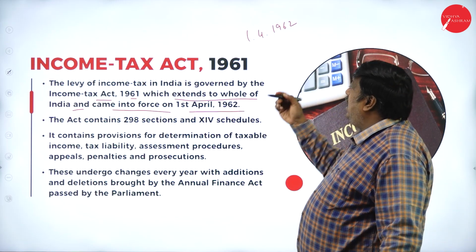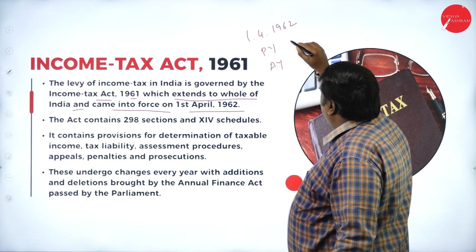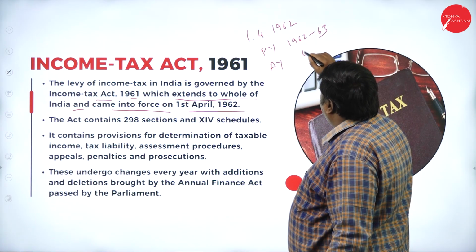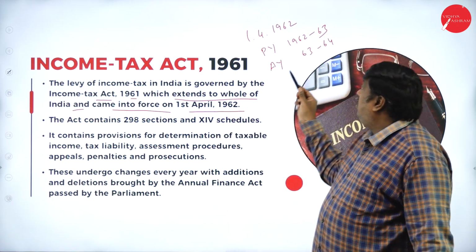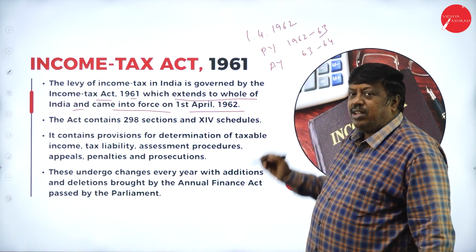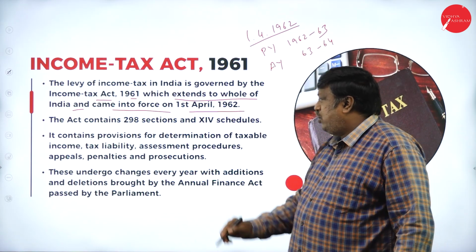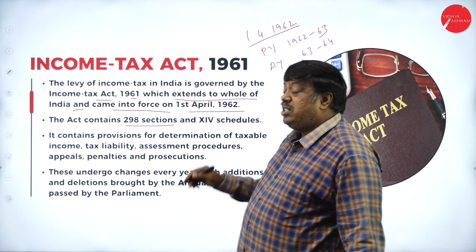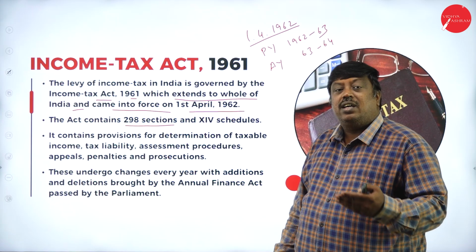So if they ask any question like, which was your first previous year and assessment year, we have to say 1962-63 and 63-64. So my first assessment year was 63-64 and my first previous year was 1962-63 because it came into force from 1/4/1962. In this act, we have totally 298 sections which explains each and every term